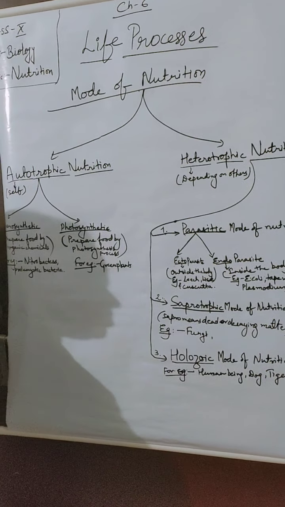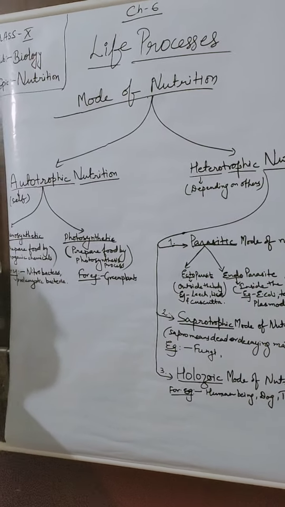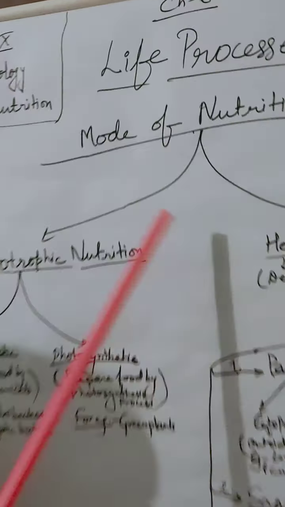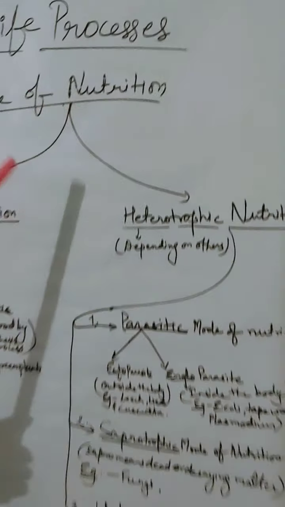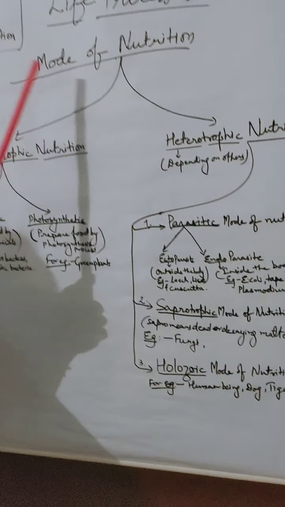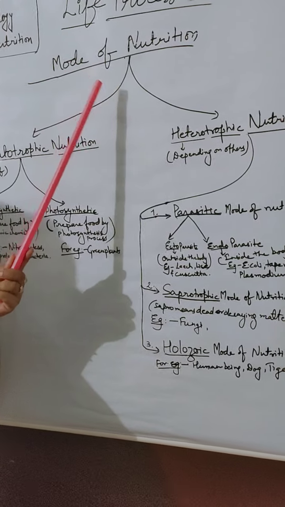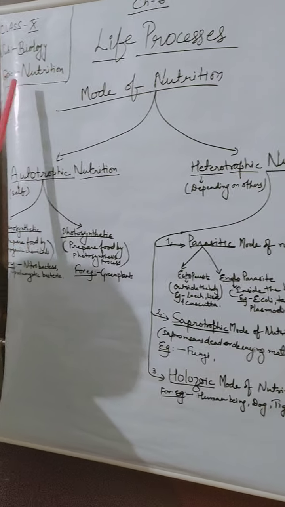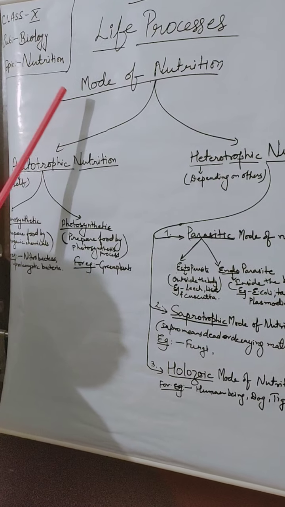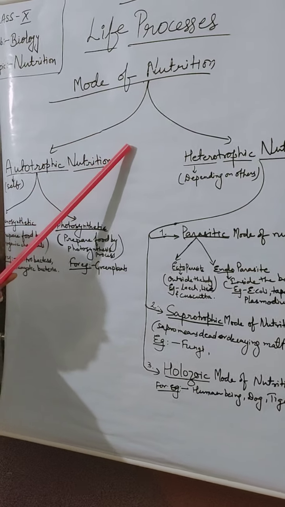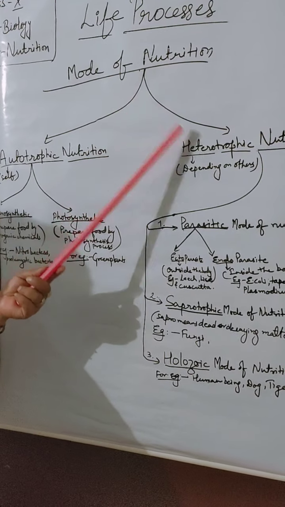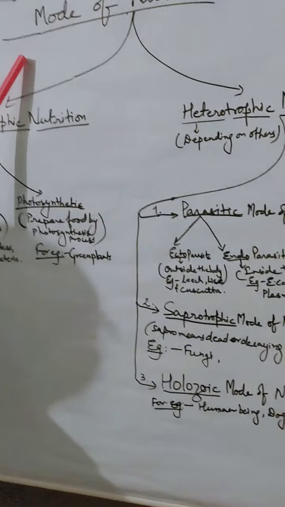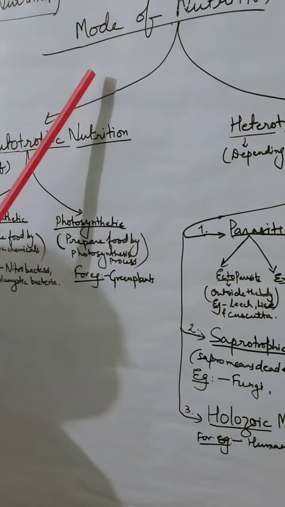Good morning, students. In earlier classes, we have already discussed the different types of life processes which are required for sustaining our life. We have discussed how a living being can be defined. What are the different life processes done by the living being for sustaining their life? Like they are doing digestion, they are doing breathing, they are responding towards the stimuli, they show growth and movement, they do the process of excretion, reproduction, all by coordinating their body system.